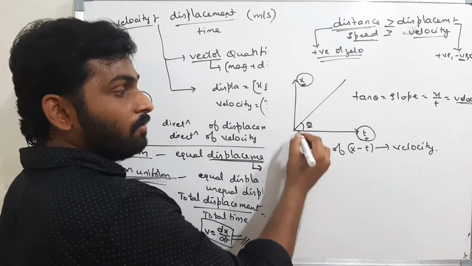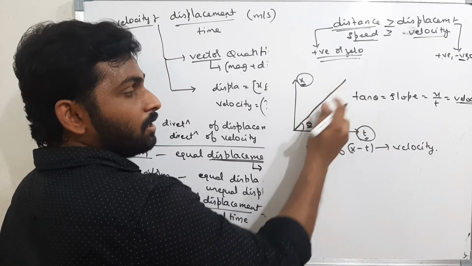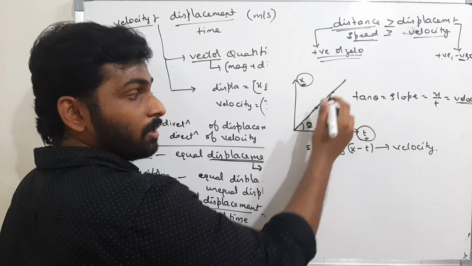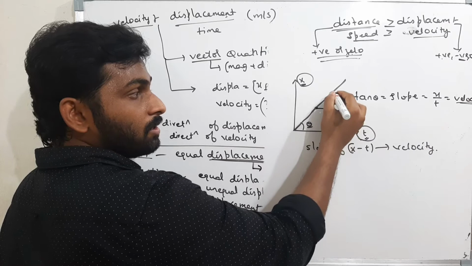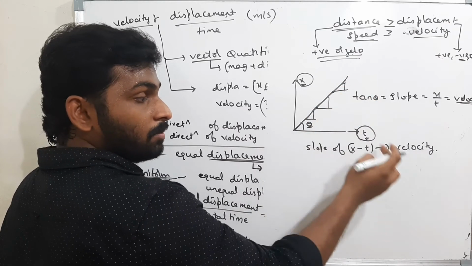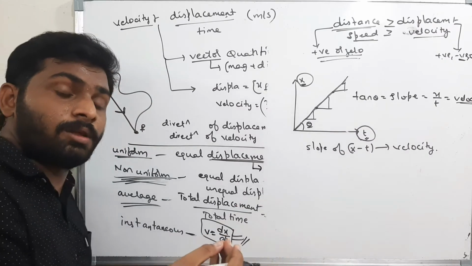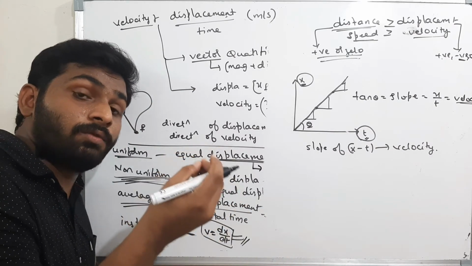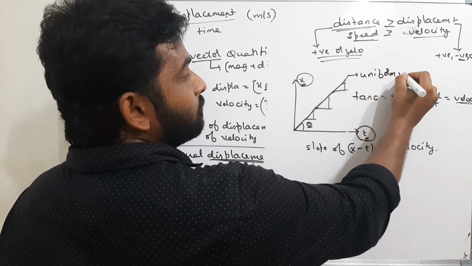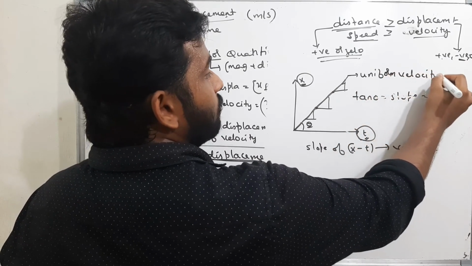And now here, everywhere the slope is constant. At this point the slope is constant, at this point the slope is the same. Everywhere the slope is the same. The slope is the same, that means the velocity is the same. If the velocity is the same, that means it is a uniform velocity. Okay, well and good.